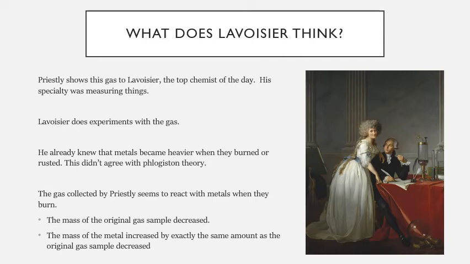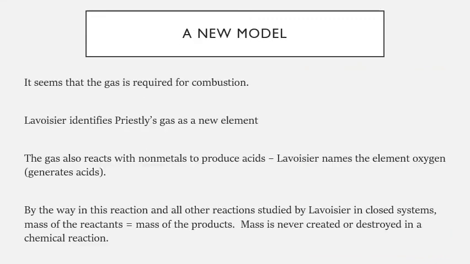So he realized that there was something going from the air into the metal when it reacts. According to Lavoisier, it seemed that the gas that Priestley isolated was a gas that is required for combustion.